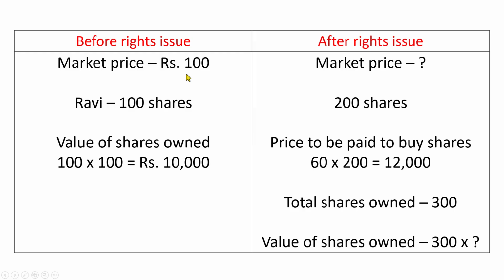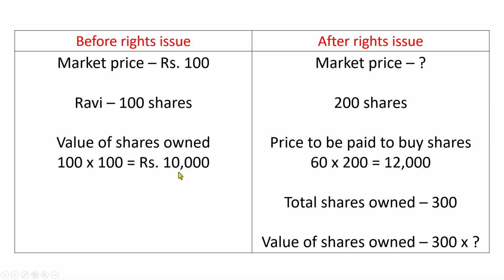And let us say that a person named Ravi has 100 shares. So the value of shares owned by Ravi is 100 multiplied by 100, which is 10,000 rupees. This is the value of shares owned by Ravi, and this is before the rights issue.